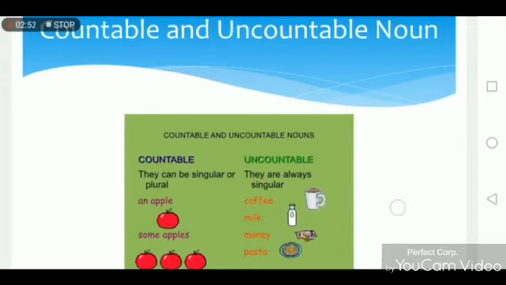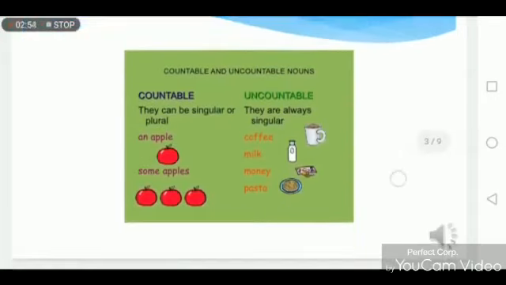Let's look at this table. Countable noun can be singular or plural. For example, apple. Apple is a singular noun, but you can add s at the end of apple, so it becomes plural. Similarly, if you have a pen, if you add s at the end of pen, it becomes the plural form.